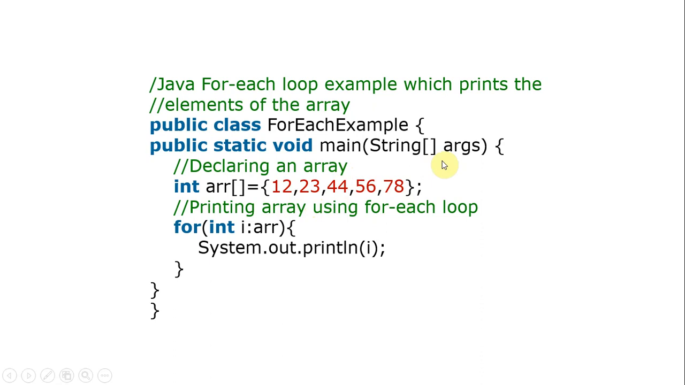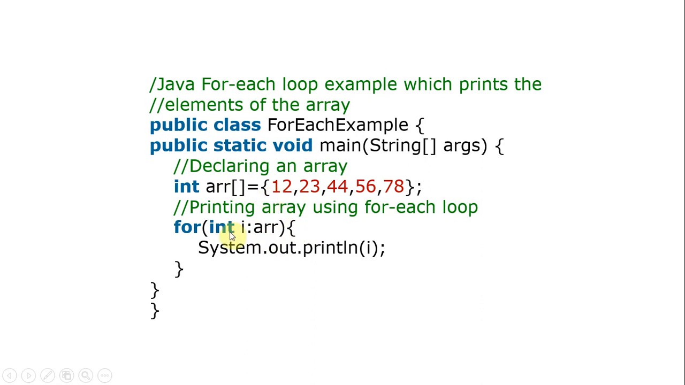For each means you don't write each in the syntax, you just write for only. The data type and variable name, this is an iterative variable I. What you need to specify here is the collection. It may be an array, or some other collection like a linked list. So you have to specify the collection name here. Here we are taking an array.